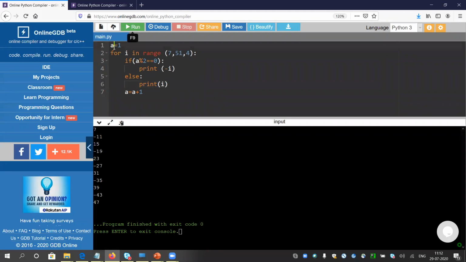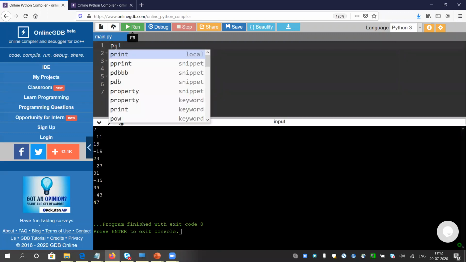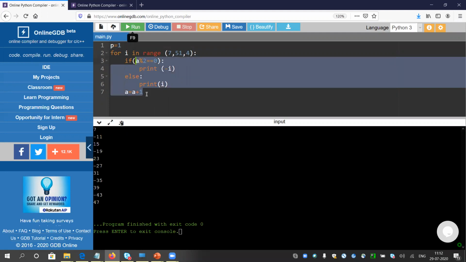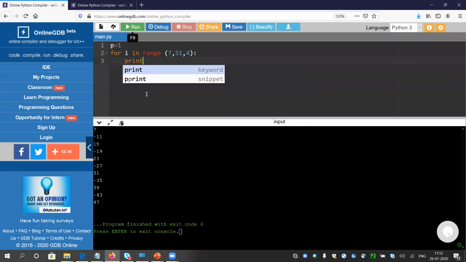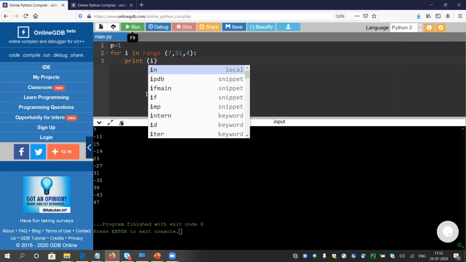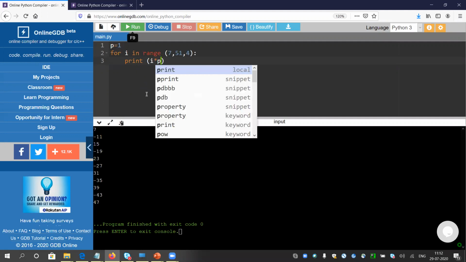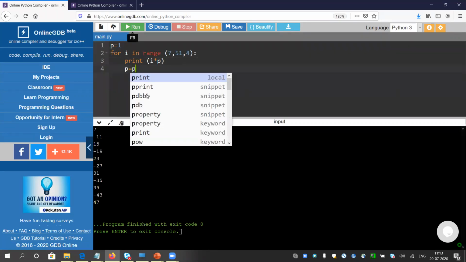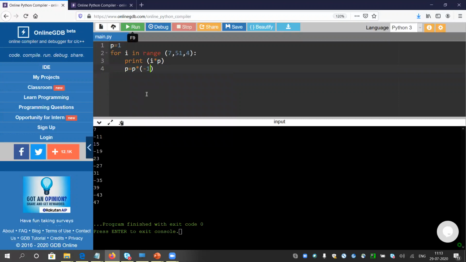There is another way. I can introduce p equals to 1, and every time I can do print. If you love mathematics, then you can follow. Otherwise, you ignore this approach. I will do i into p, and every time p equals to p into -1. I am not good at mathematics, so I will not force you to do this approach.